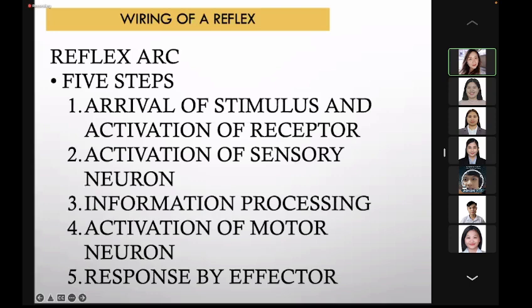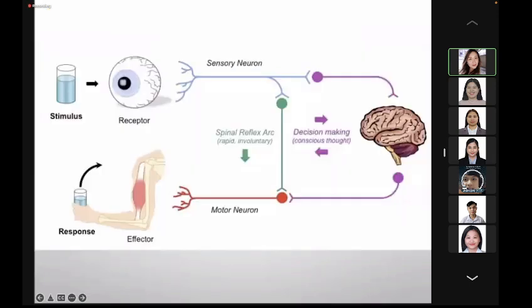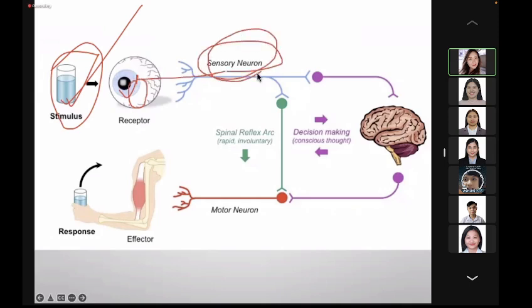So how about the wiring of a reflex, the reflex arc? There are 5 steps. First, the stimulus. When the receptors are stimulated by any stimulus, it will activate these receptors located in the organ. Upon activation of the receptors, it will activate the sensory neurons.